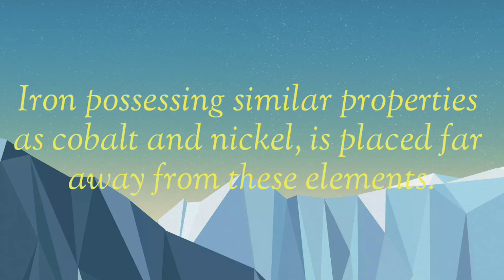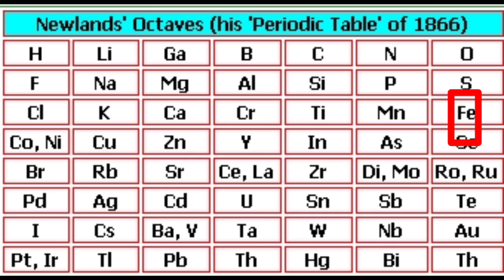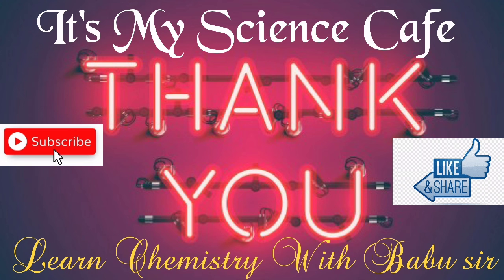The last limitation of Newland is that iron, which resembles the cobalt and nickel elements in properties, was kept far away from these elements. You can see where iron is and where cobalt is. Hence Newland's law of octaves had many limitations, and it was not successful.